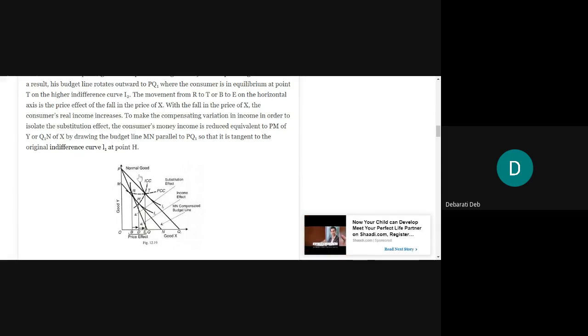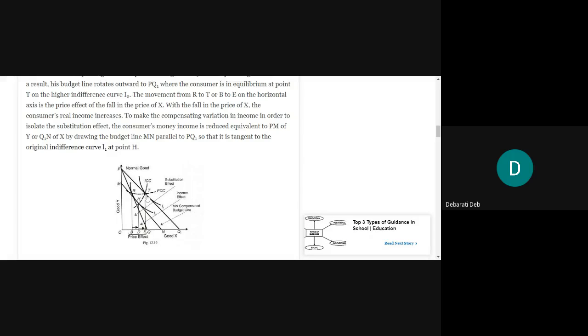It has moved to I2 because the budget line has increased, and now the new equilibrium is at the point T. It was at R. Now it has moved to T, since the budget line has moved rightward, outward, it has increased. Understood? So now the new equilibrium point on the higher indifference curve I2 is what? It is now T. The equilibrium point has changed from R to T.